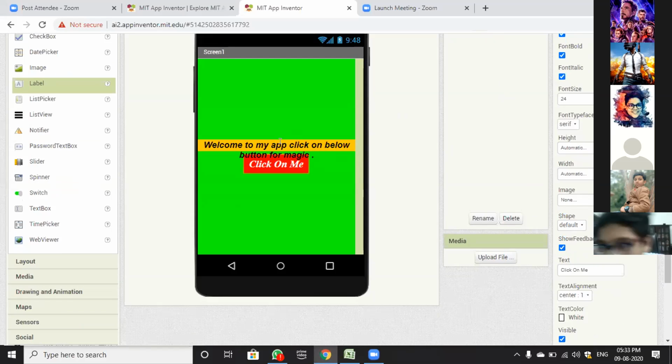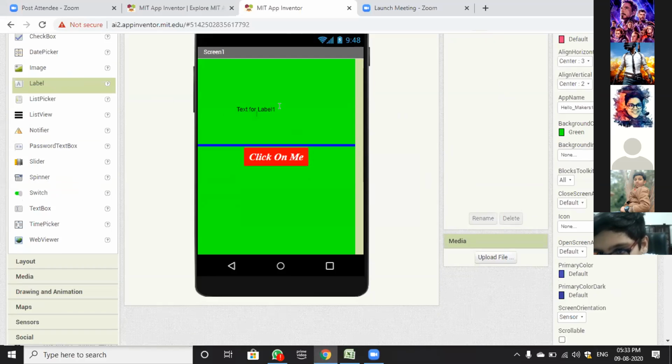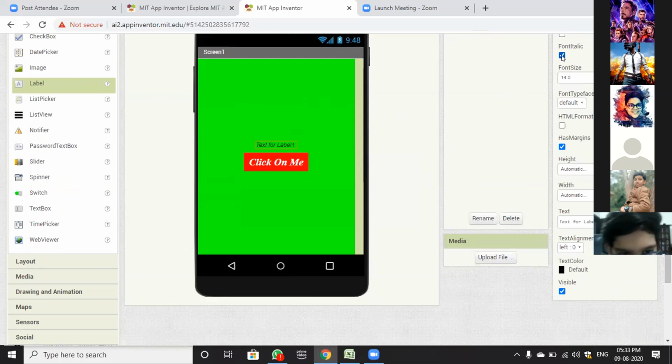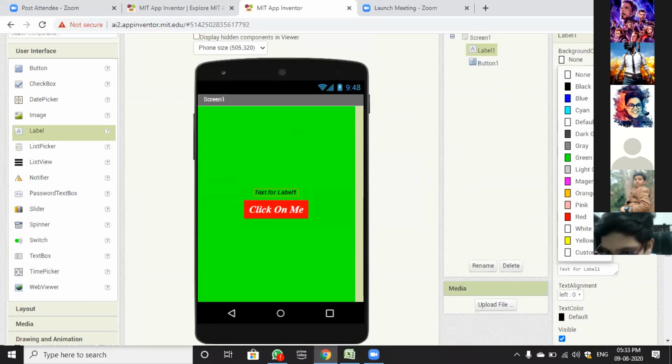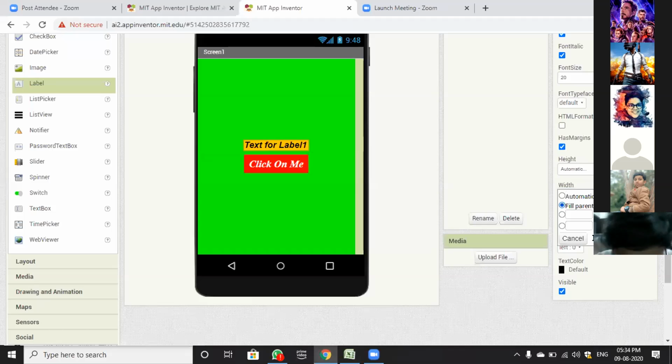Label part again, okay. So I am deleting the label component. So I will add a label like this by dragging and dropping. I will change the font bold, font italic, background color will be orange, font size will be 20, font type space we will not change, width will be fill parent, text will be center, text for label, welcome. You can simply say if you face any problem. We will explain it again.